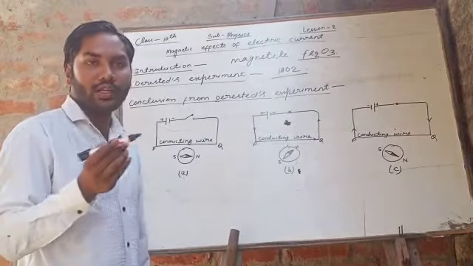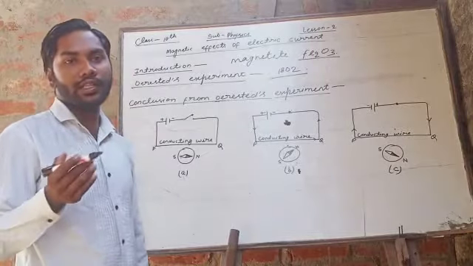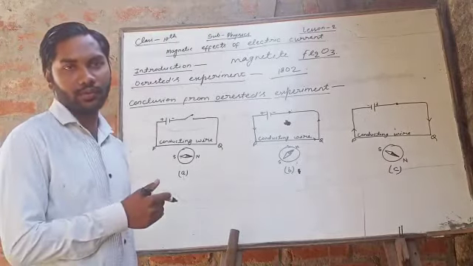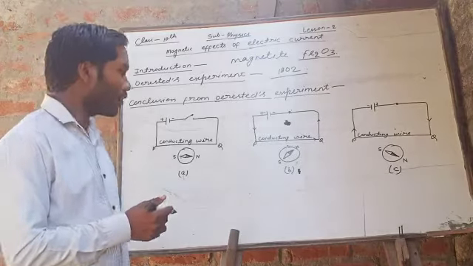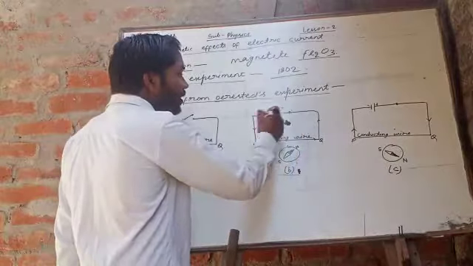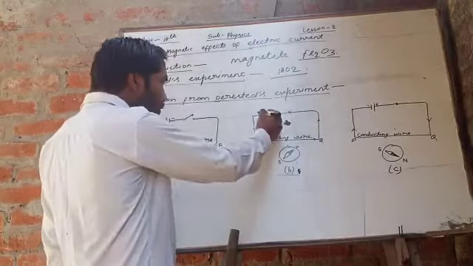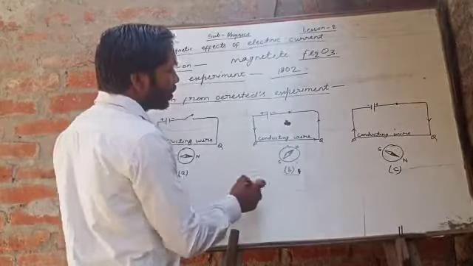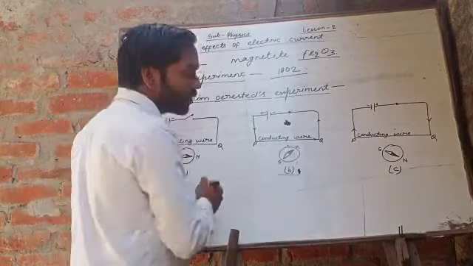Means if there is no current in the wire, the magnetic field will not be generated. In figure B, when the switch is closed, means when the current is flowing through wire PQ, the magnetic needle is deflected.